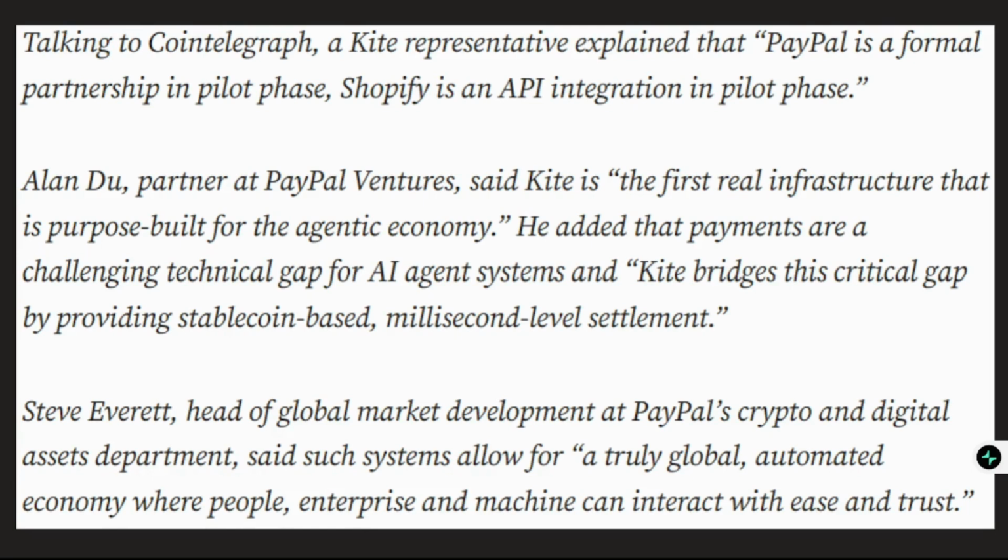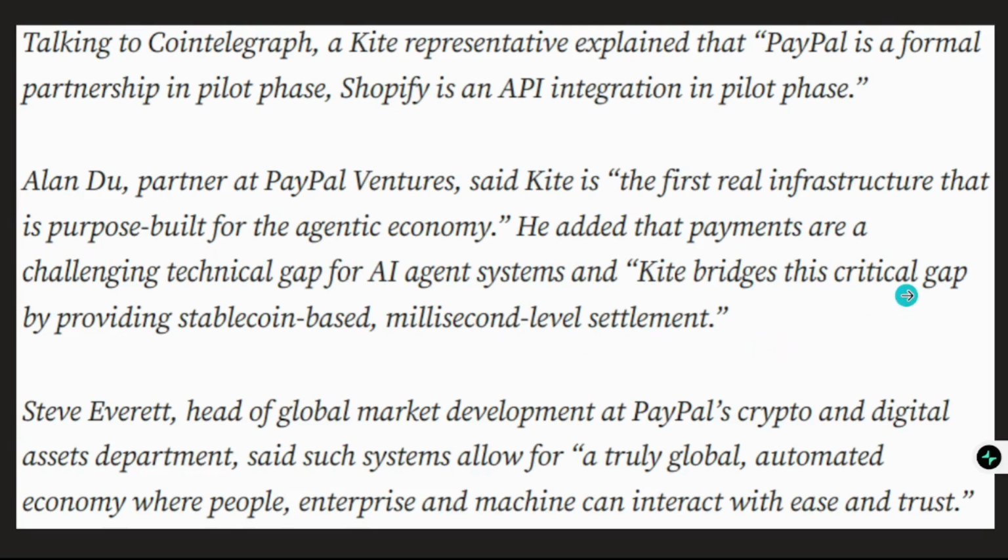It also serves as a real-world integration platform. According to the partners of PayPal Ventures, Kite is known as the first real infrastructure that is purposely built for the agentic economy. So that is what it means. We added that payments are a challenging technical gap for AI agents, and the Kite bridge fills this critical gap by providing stablecoin-based, millisecond-level settlement. You have to know what a stablecoin is. See, this has to do with speed. So this is what PayPal Ventures has seen so far in Kite AI, and what they are building.